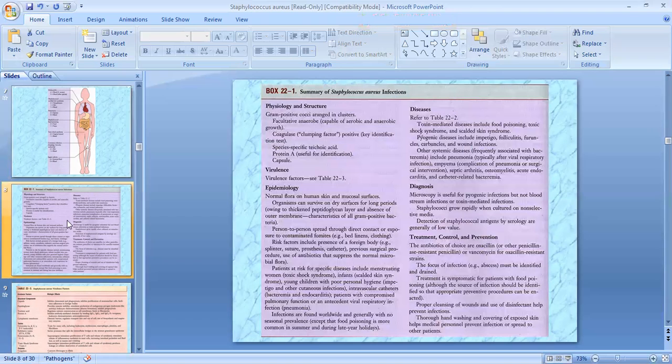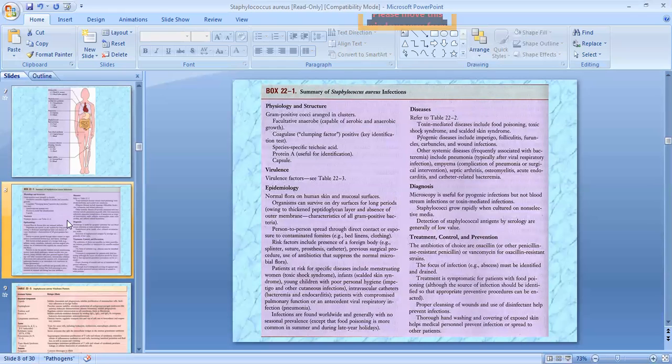Now, a summary of the staphylococcal infection. First, we will talk about the physiology and structure. It is a gram-positive coccus arranged in clusters, a facultative anaerobe, capable of aerobic and anaerobic growth, coagulase or clumping factor positive, which is the key identification test. Species-specific teichoic acid is there, protein A is there, and capsule is there. Virulence factors we will discuss later on.